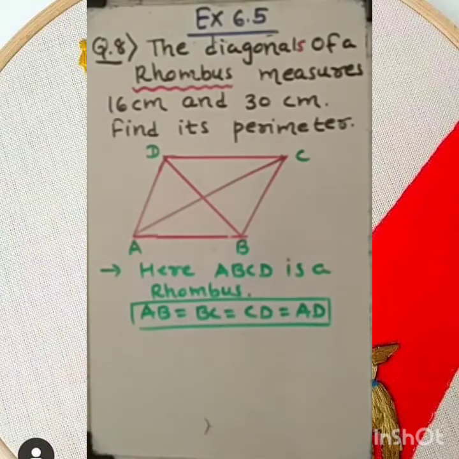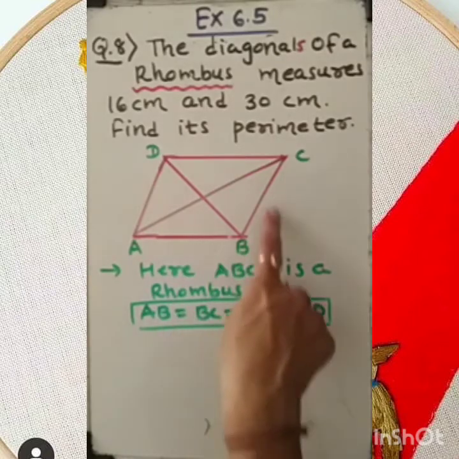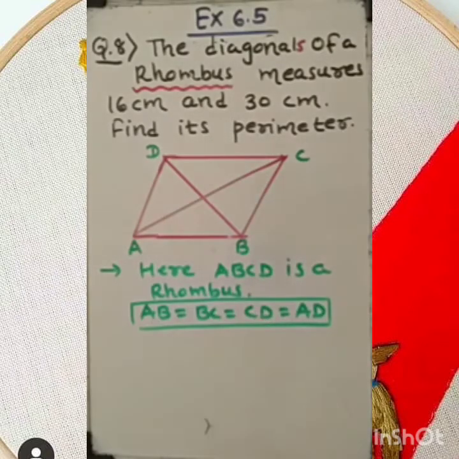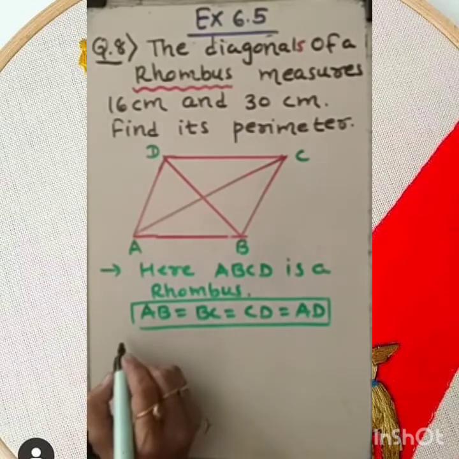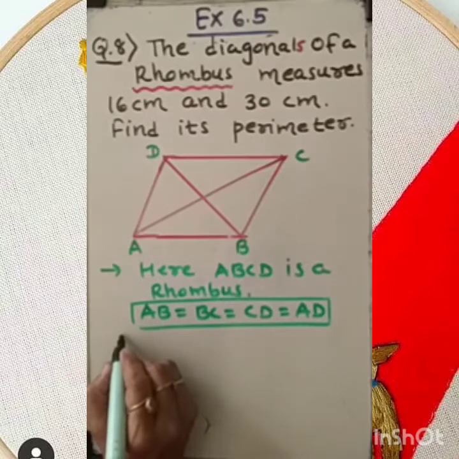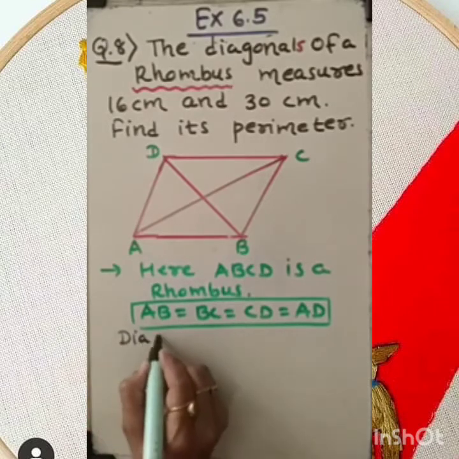But how to find the length of these four sides? It is not given. But in place of that, we are given in the question the lengths of the two diagonals. My dear student, always remember it is a property of a rhombus: diagonals of a rhombus bisect each other.